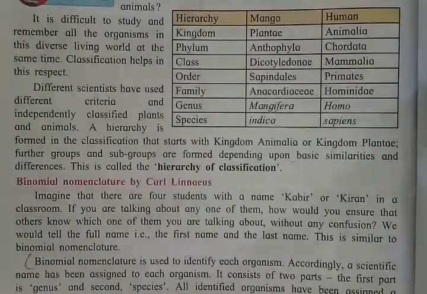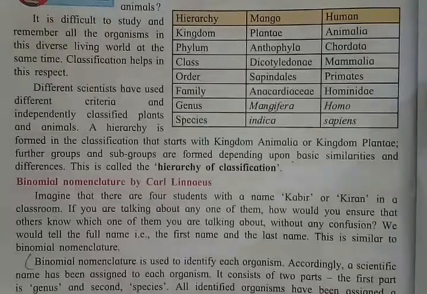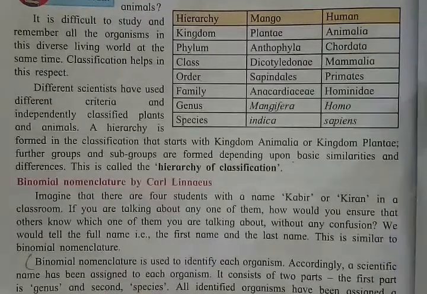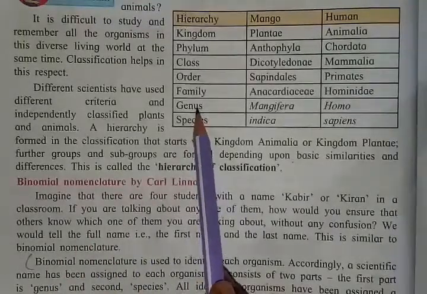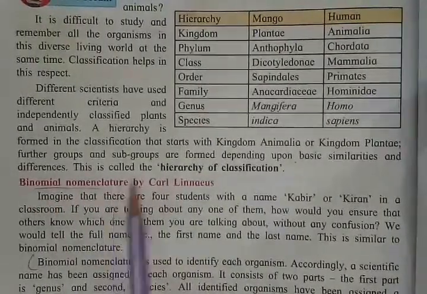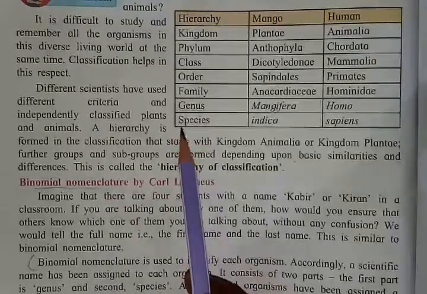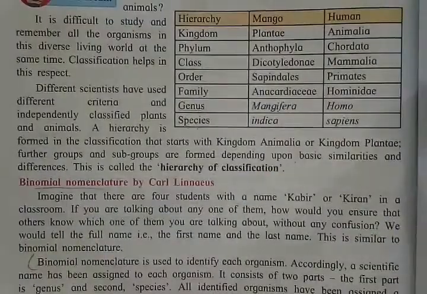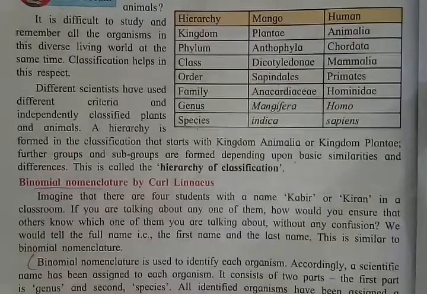Now what is this binomial nomenclature? Binomial nomenclature is the scientific name which is assigned to each species present on earth. Now how is binomial nomenclature formed? It has 2 names. What are those 2 names? If you can see here, it is genus and species. Binomial nomenclature consists of 2 names, which are genus and species. For example, take mango. Binomial nomenclature is nothing but the scientific name of that fruit, animal, or human being, whatever.